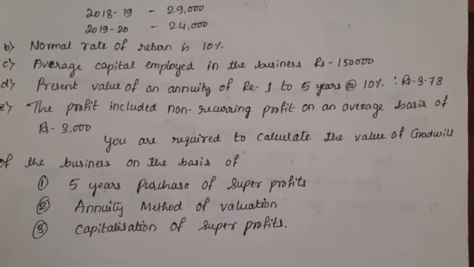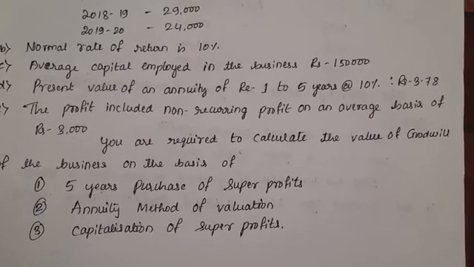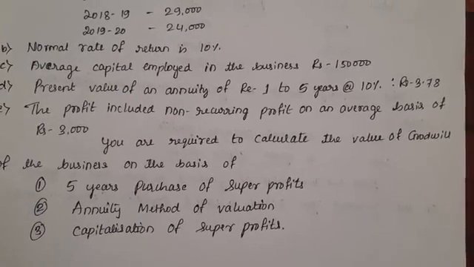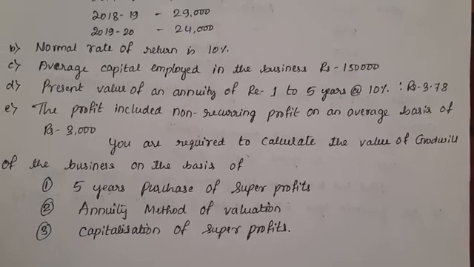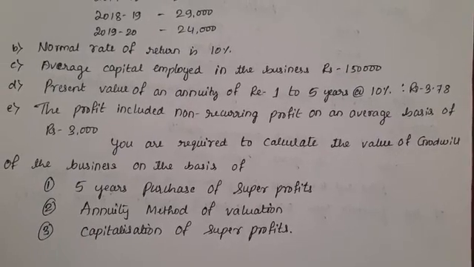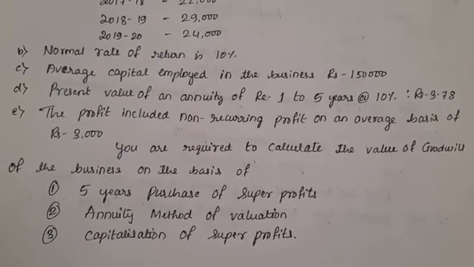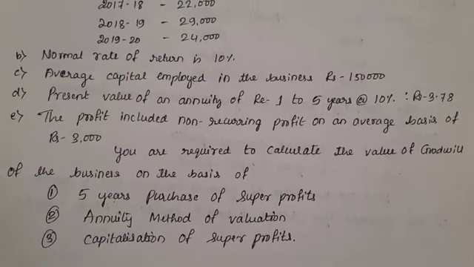The profit included non-recurring profit, on an average basis. It means that whenever non-recurring profit is given, you have to deduct it every year, 3,000, because the average non-recurring profit is rupees 3,000.